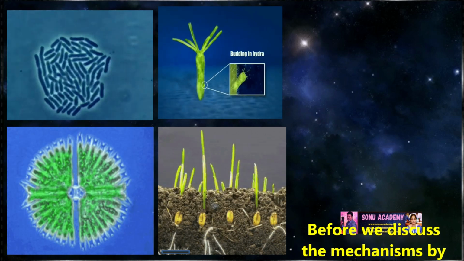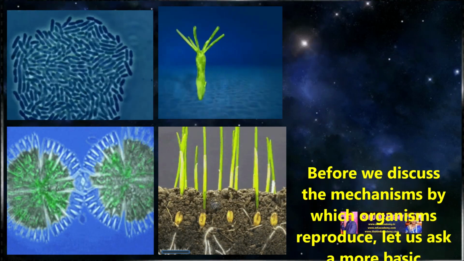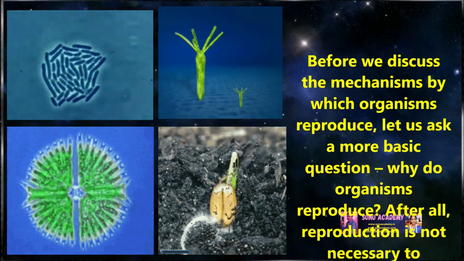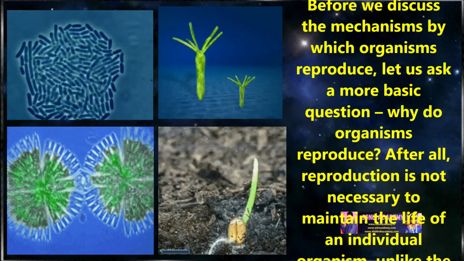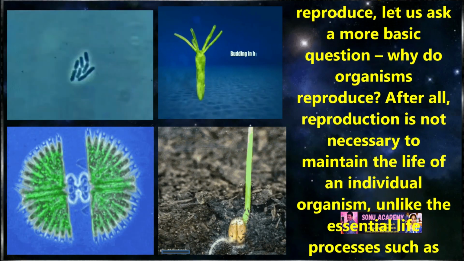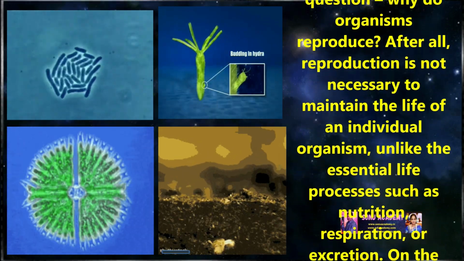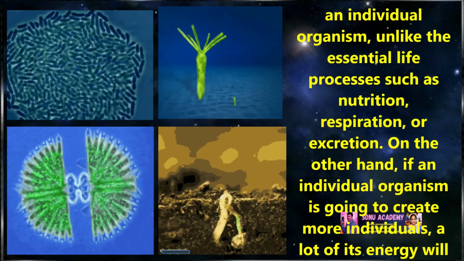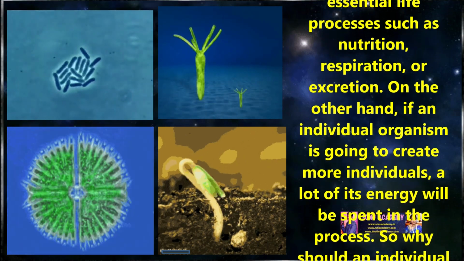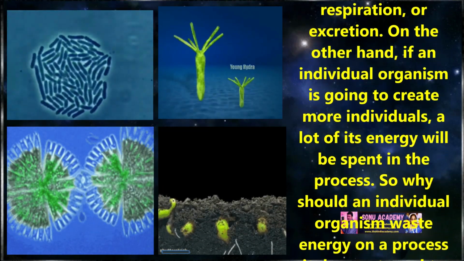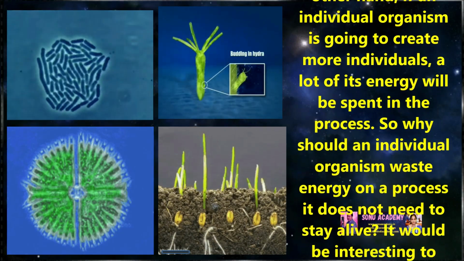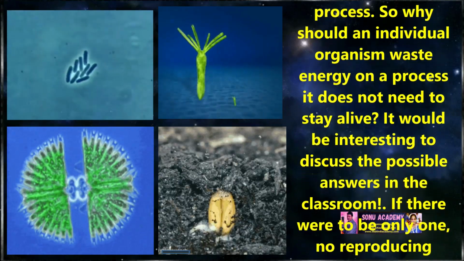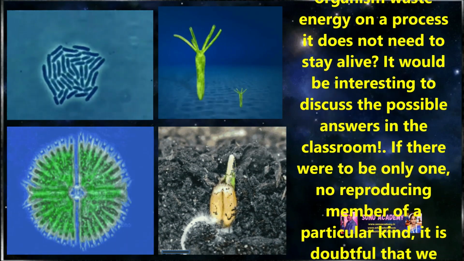Children, before we discuss the mechanisms by which organisms reproduce, let us ask a more basic question. Why do organisms reproduce? After all, reproduction is not necessary to maintain the life of an individual organism, unlike the essential life processes such as nutrition, respiration, or excretion. On the other hand, if an individual organism is going to create more individuals, a lot of its energy will be spent in the process. So, why should an individual organism waste energy on a process it does not need to stay alive? Children, it would be interesting to discuss the possible answers in the class.